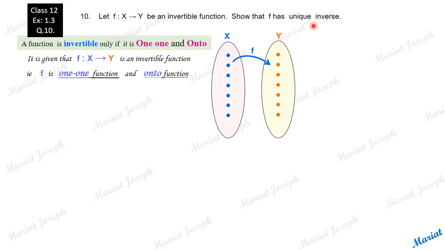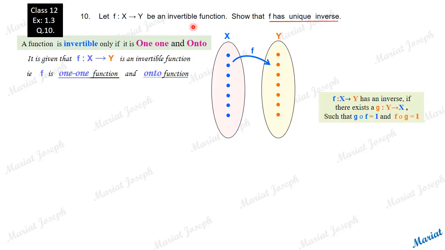Now, what is an inverse? Inverse is a rule defined from Y to X, a g defined from Y to X, in such a way that GOF is the identity function and FOG also is the identity function. Such a g is called an inverse. Since it is given the function is invertible, there is definitely a g from Y to X satisfying these two conditions. But our task is to prove that there is only one inverse, a unique inverse.